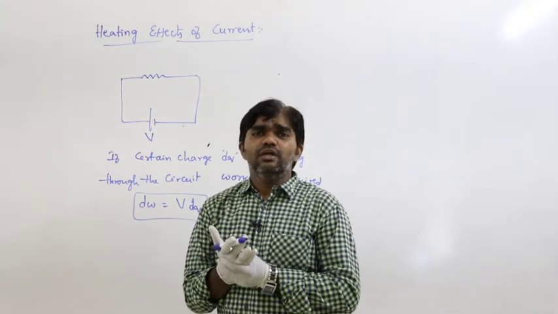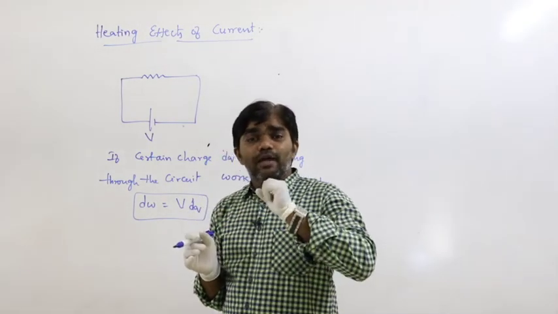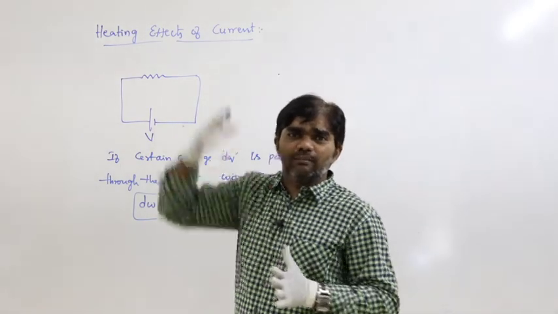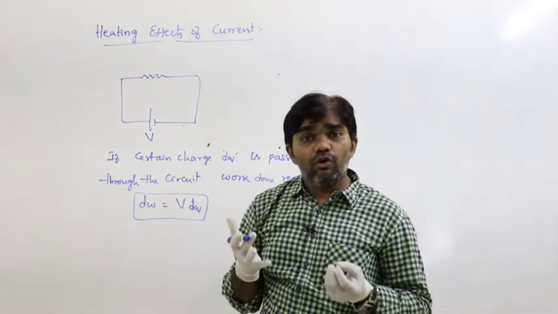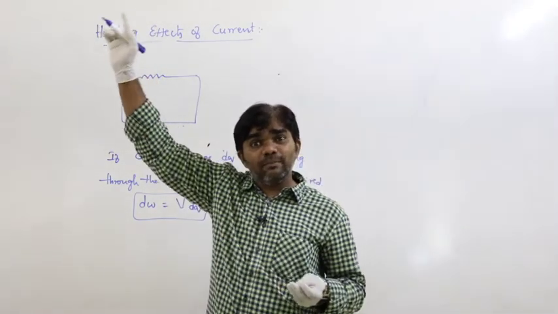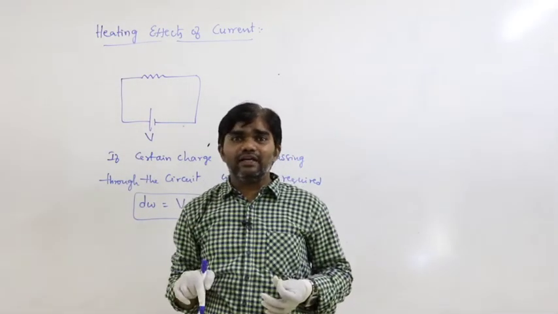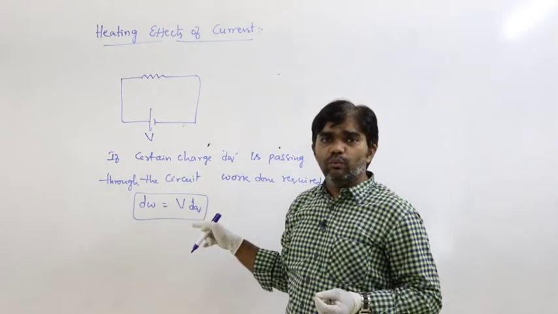What is the definition of potential? The amount of work done required to bring a unit positive charge from infinity to a certain position in the electric field. That is the electric potential definition. So based on that we can write dW is equal to V dq.